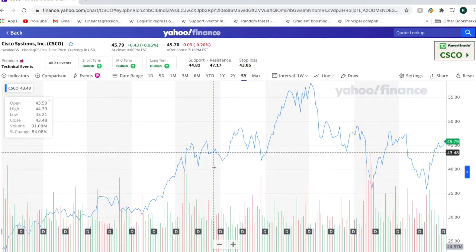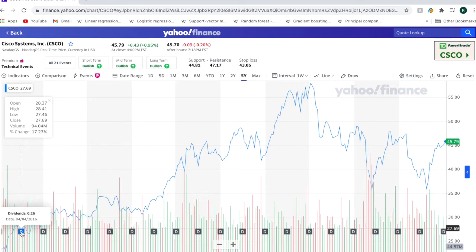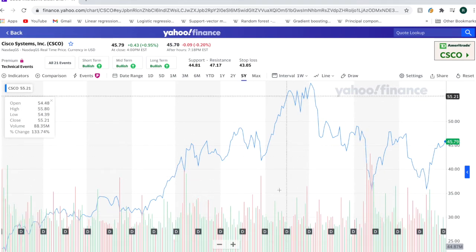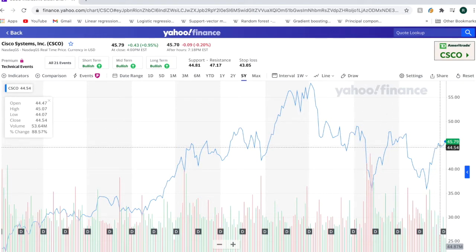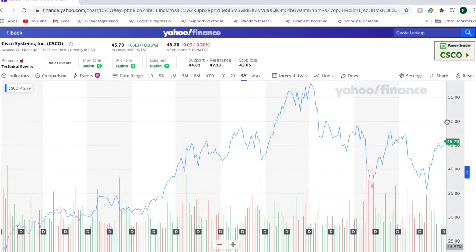Here we have Cisco's 5-year chart. Dividends have been steadily increasing from 26 cents per quarter to 36 cents per quarter. The stock reached a high of about $58 per share in August 2019. It has since traded down to about $45 per share today. I've been building a position in Cisco and believe it to be undervalued.